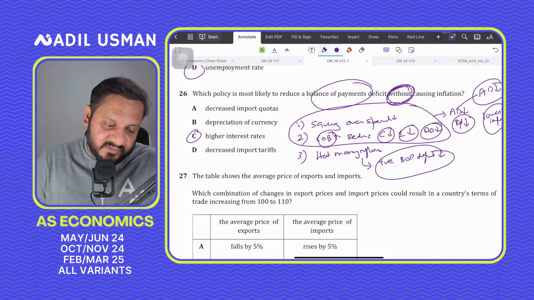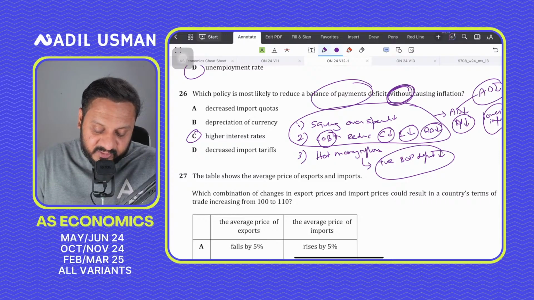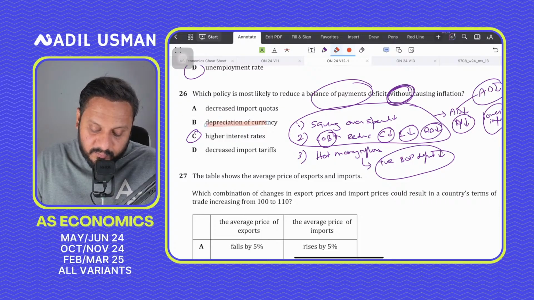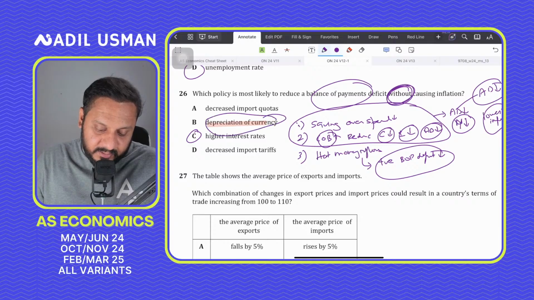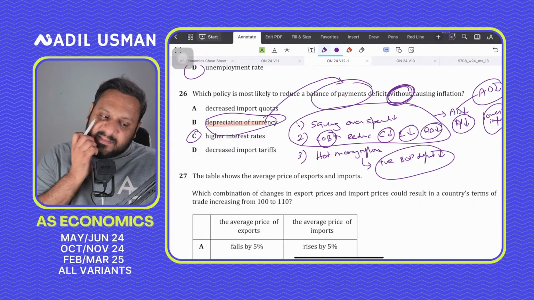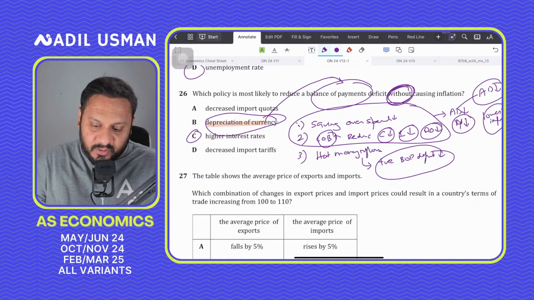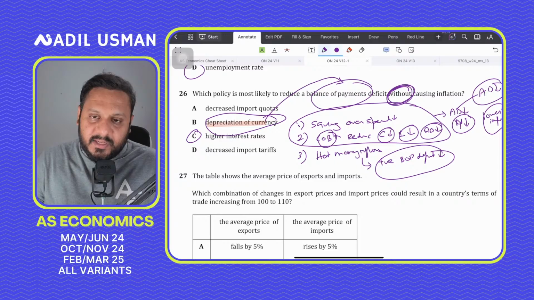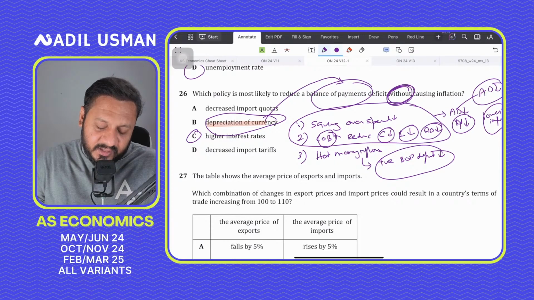One of the students, Ishal, says, why not B for question 26? It's not going to be B because currency depreciation can actually improve or worsen a balance of payment. A currency depreciation can reduce a balance of payment deficit, but it depends on whether the elasticity of exports and imports is elastic or not. If exports and imports are elastic, then only will currency depreciation reduce it.